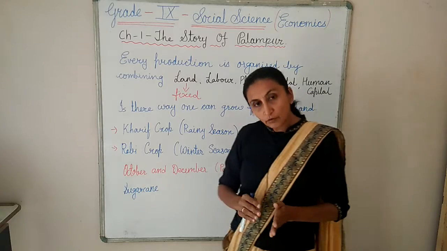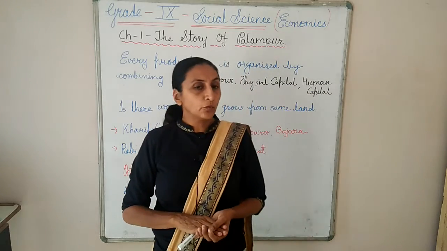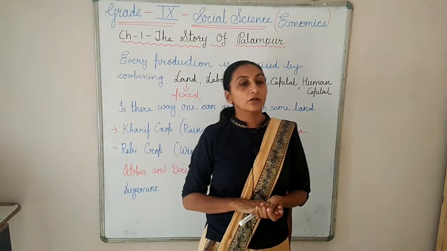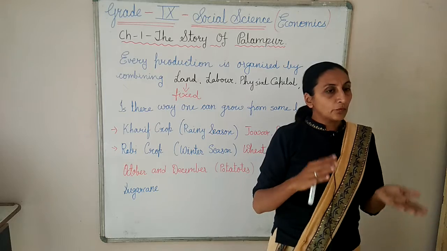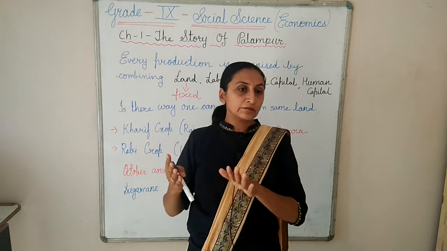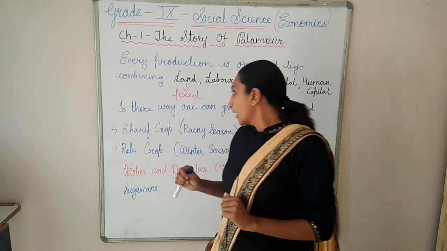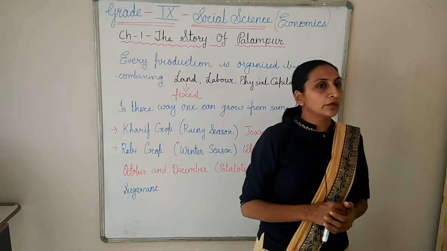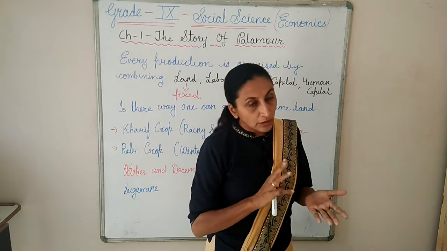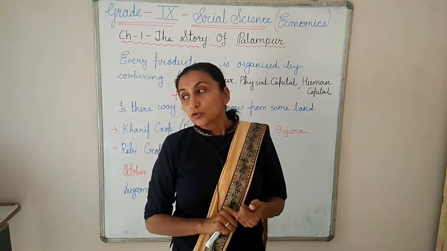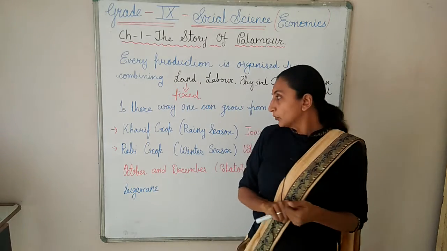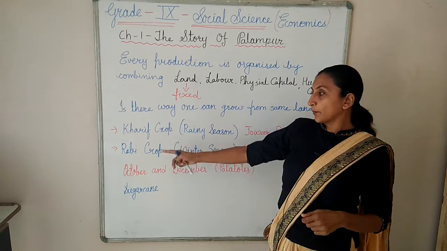See, now we are talking about the village Palampur. Palampur would resemble a village on the western side of Uttar Pradesh. Resemble means similar. Palampur is a village similar to one village in Uttar Pradesh. So how are they doing the farming in Palampur? As you know, in Palampur the irrigation facility is very good and electricity is available. They are taking two crops, Kharif crop and Rabi crop.